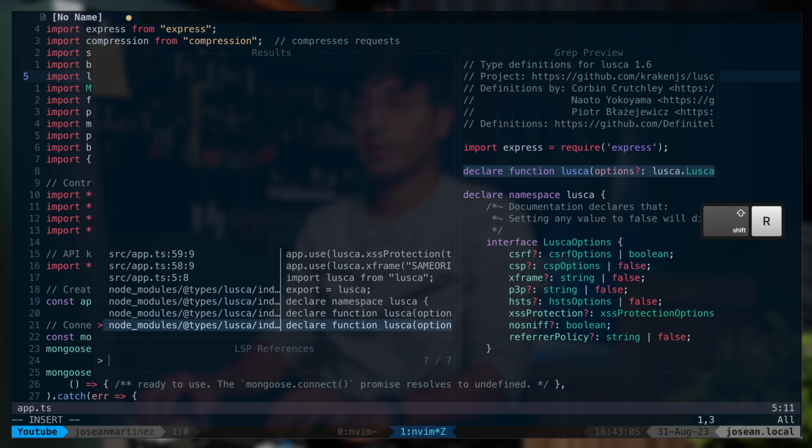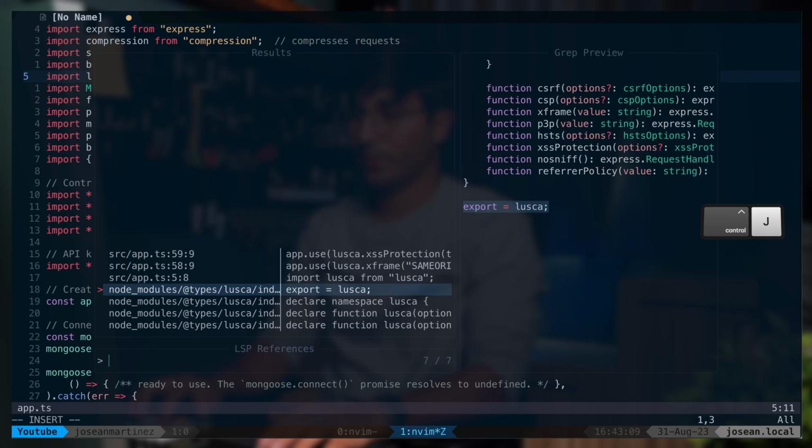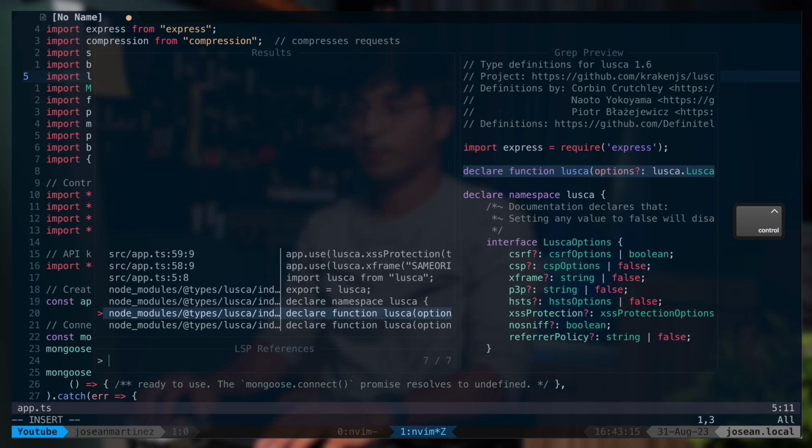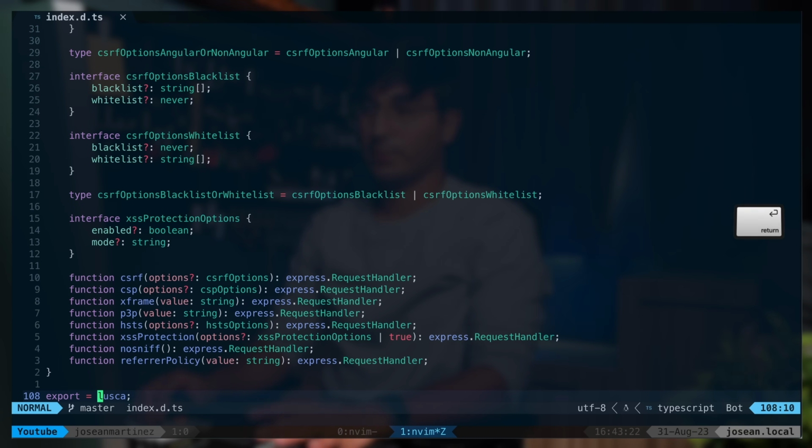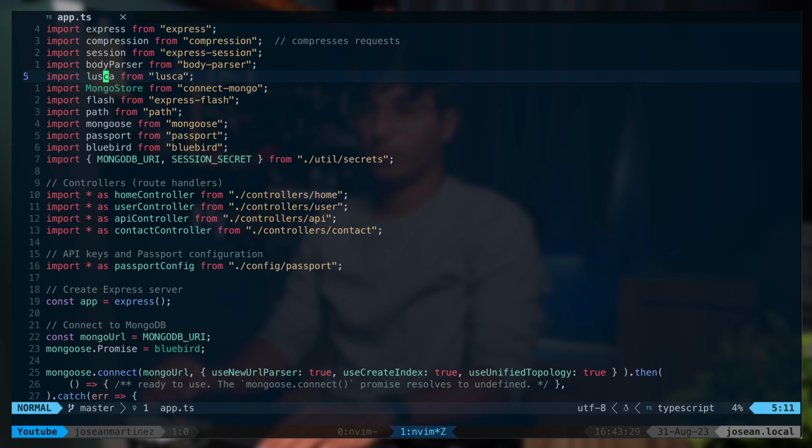If you do G uppercase R instead, that'll show you LSP references, and you can go through them with Ctrl+K, Ctrl+J. Let's say I want to filter them, so I'm going to do export, and that'll filter to the one that has that export. And again, you can press enter to go there, and Ctrl+O to go back.